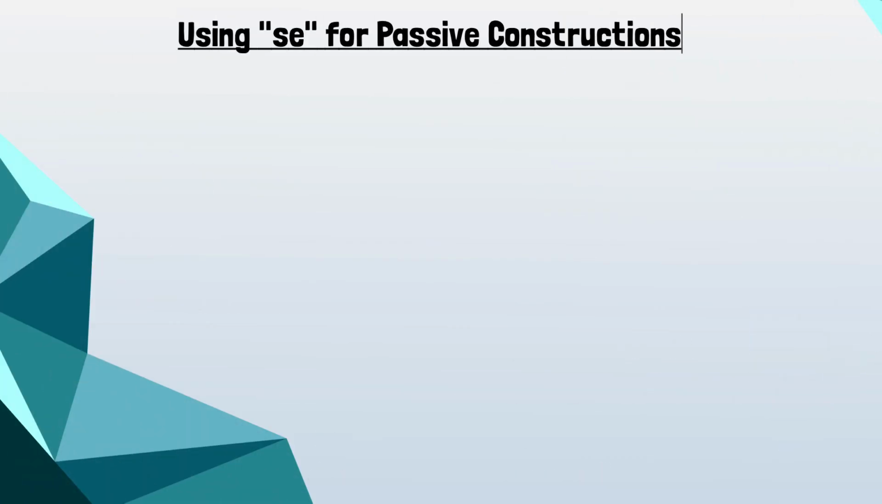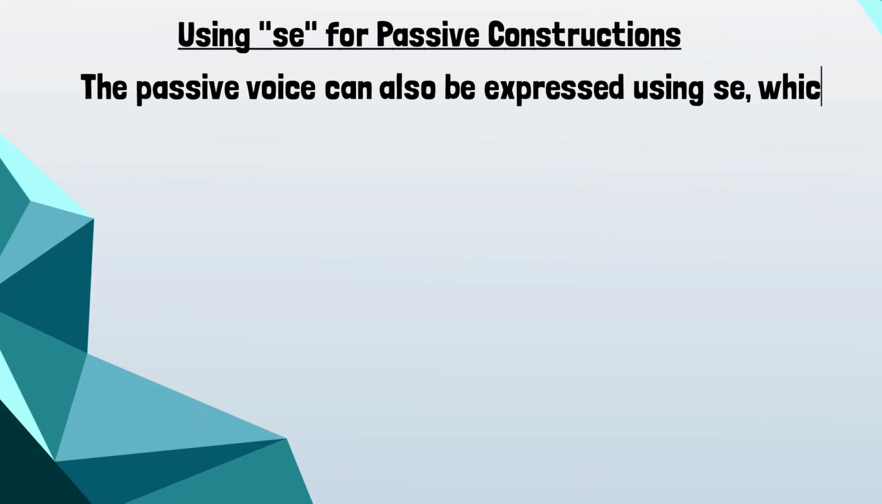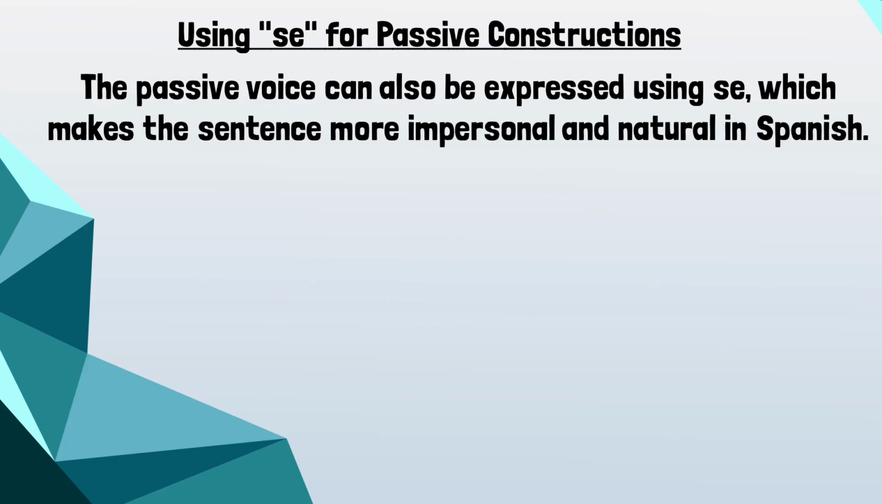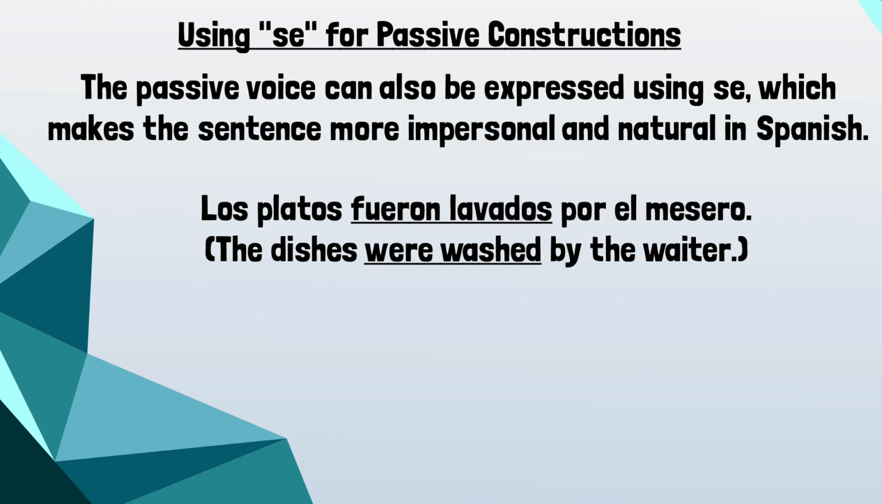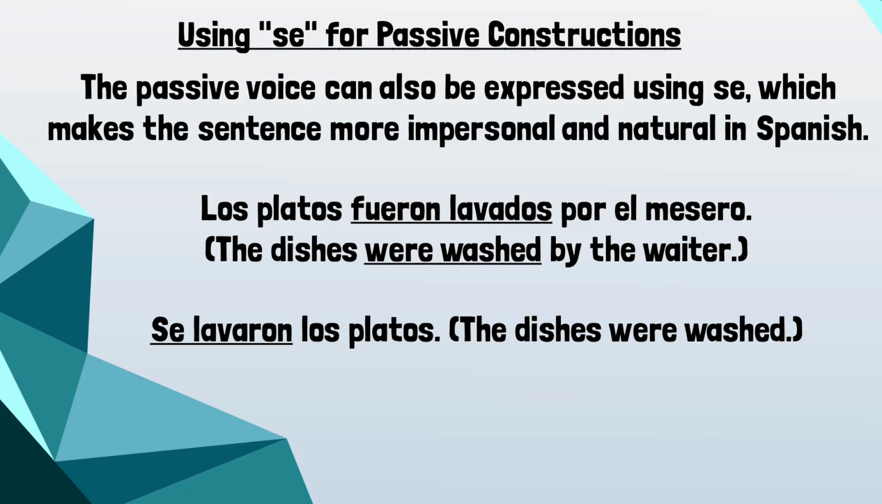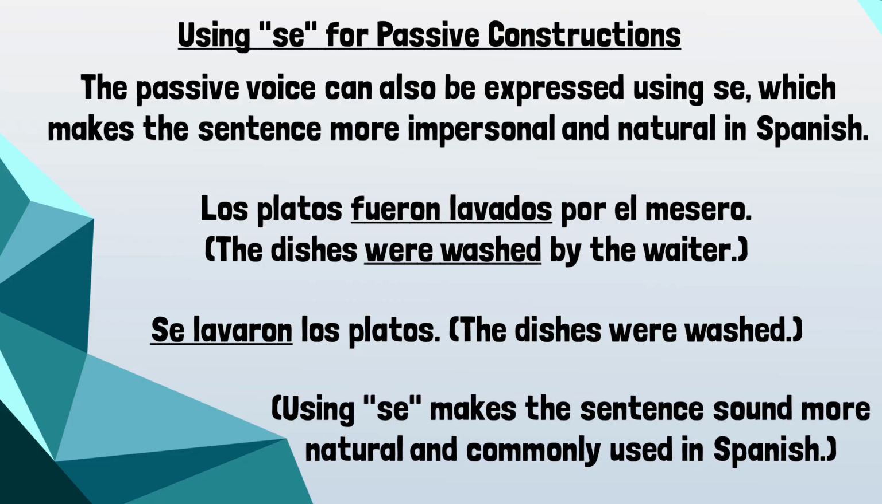Using se for passive constructions. The passive voice can also be expressed using se, which makes the sentence more impersonal and natural in Spanish. For example, los platos fueron lavados por el mesero. The dishes were washed by the waiter. Se lavaron los platos. The dishes were washed. Using se makes the sentence sound more natural, and it's more commonly used in Spanish.